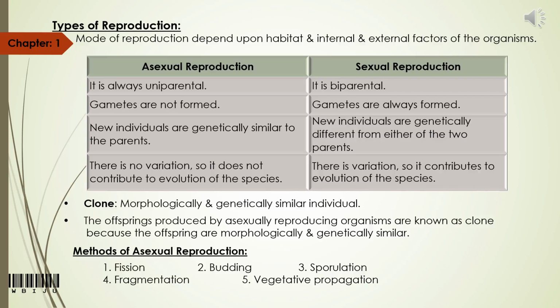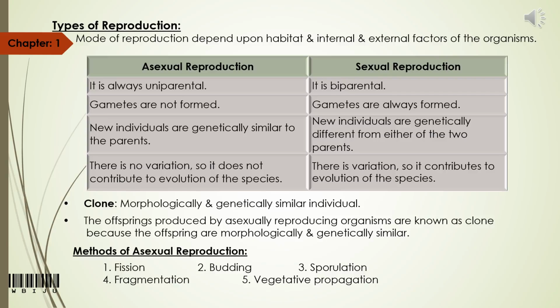On the other side, in sexual reproduction the offspring is formed from two genetically different parents, so the offspring cannot be genetically similar to the parents. And last point, in asexual reproduction variation is not created, whereas in sexual reproduction variation is created, which is necessary for evolution. So this is the difference between sexual and asexual reproduction.